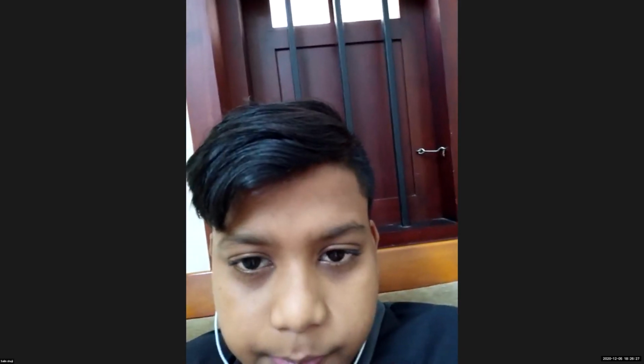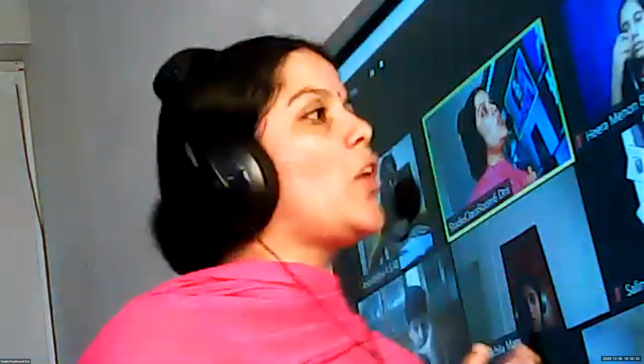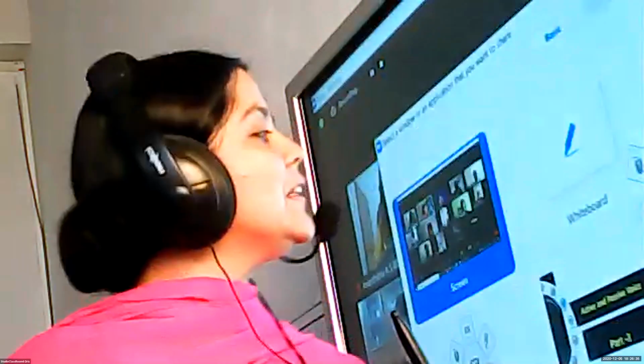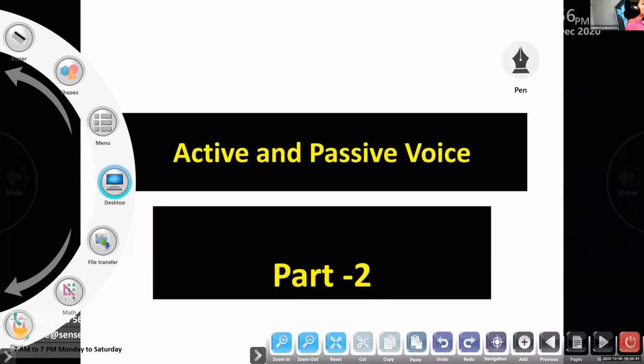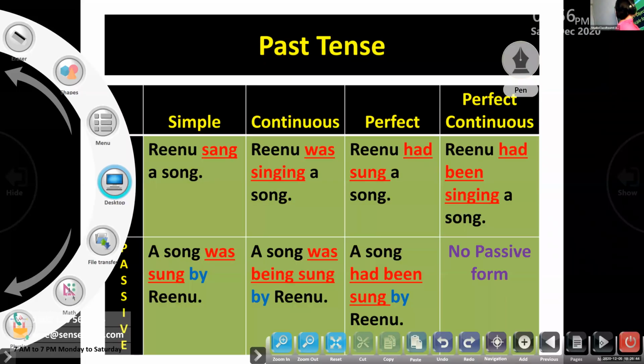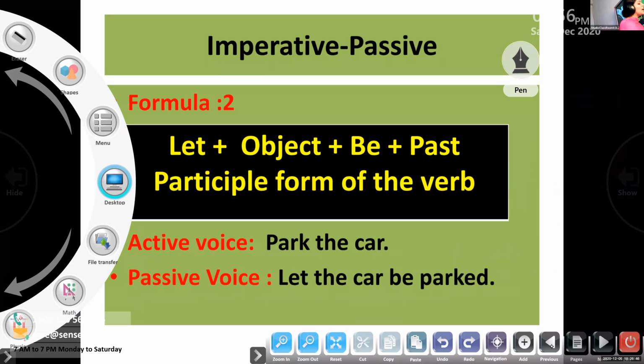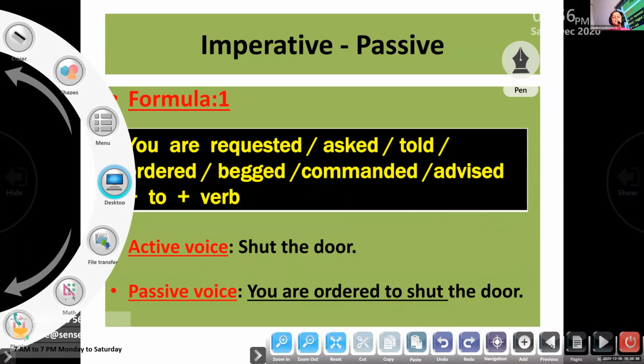Okay, let me tell you one point. We have 2 different rules to change an active voice imperative into passive voice. So let me introduce you. You learned this last year, right? So I know that you are thorough with the rules. Let me teach you once again the rule or the formula 1 to change an imperative sentence from active voice to passive voice. See, children, I have a sentence written here.